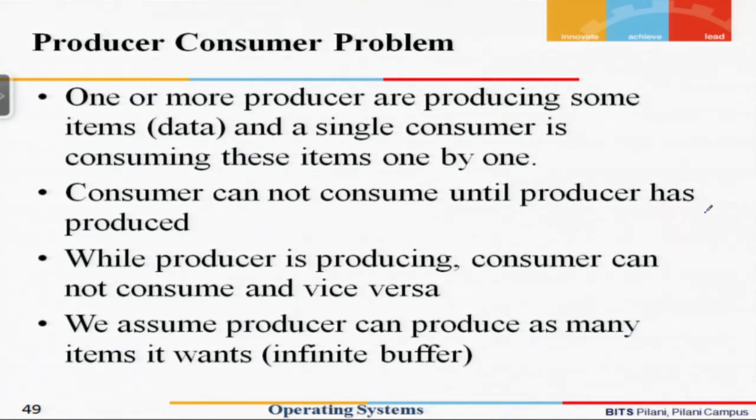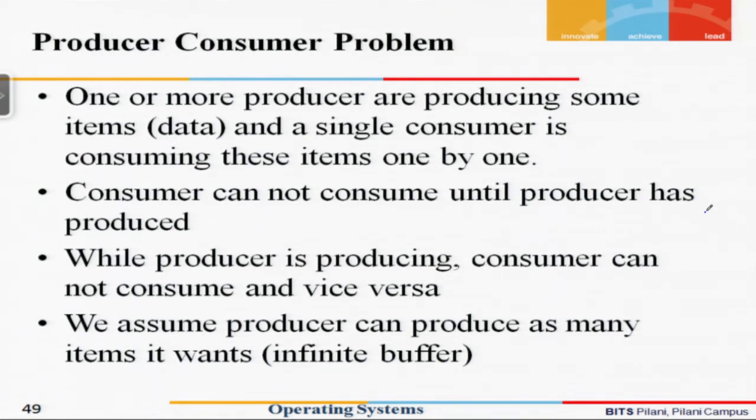producer cannot produce. It is something like the items are being produced and kept in some kind of tray, and when the producer produces, it keeps the item in the tray. So when a producer is accessing the tray, at that point of time the consumer cannot access the tray, and in the same way when the consumer is accessing the tray, at that time the producer cannot access the tray to keep the produced item. So this is a restriction, and we are assuming that the producer can produce as many items as it wants. Essentially, it is indicative of the tray size being infinite.